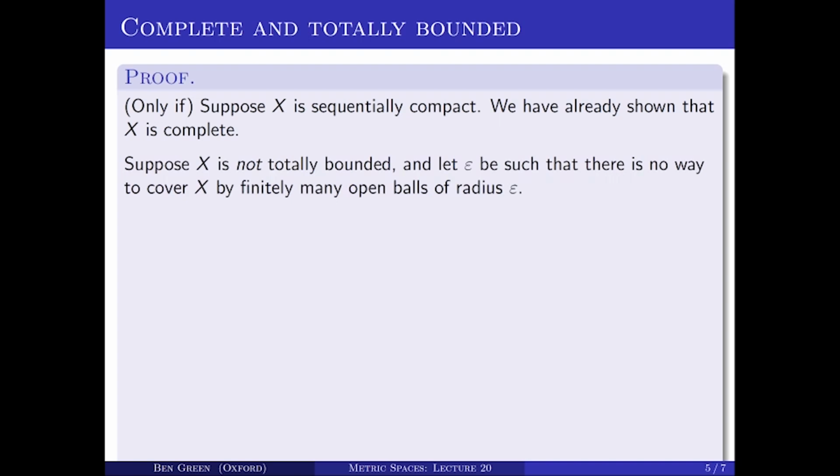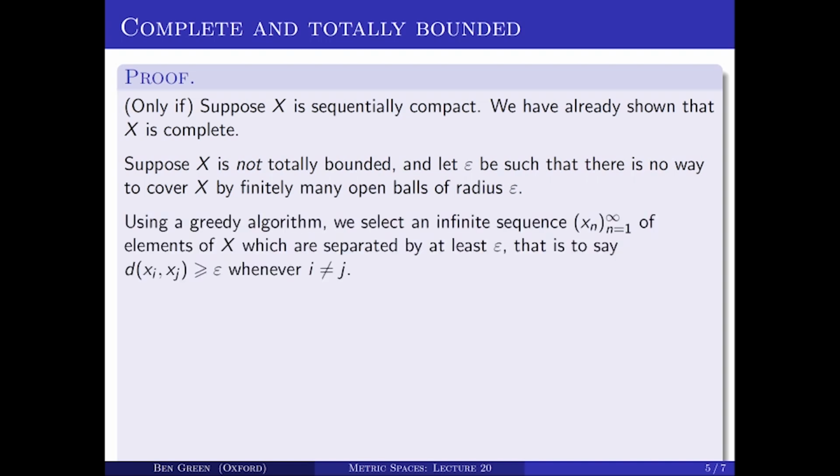Suppose it's not totally bounded. That must mean that for some epsilon, we cannot cover X by finitely many open balls of radius epsilon. But that then means that we can construct a sequence using the greedy algorithm that has no convergent subsequence. So how does that work? Well, just inductively, we're just going to choose x1, x2, x3, and so on to be separated pairwise by at least epsilon. So for every pair of distinct i and j, the distance from xi to xj is greater than or equal to epsilon. So to spell that out, suppose I've already chosen x1 up to xn.